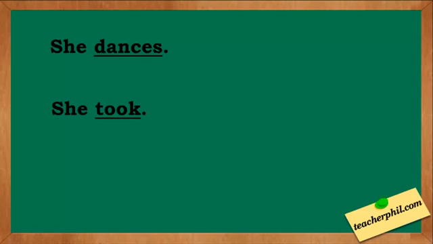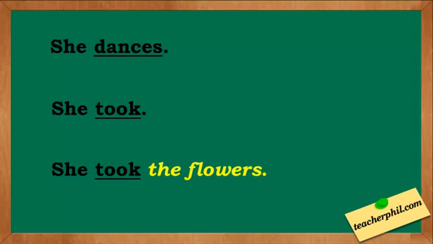She took. Does this sentence sound complete? No, it doesn't. Let's try to add an object to the sentence. She took the flowers. It now sounds correct, right? One of the verbs in these two sentences is transitive, while the other one is intransitive. Let's try to find out what those are.